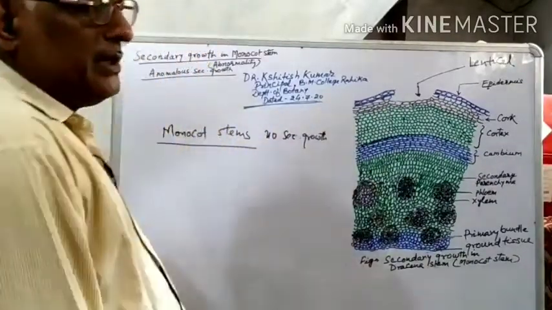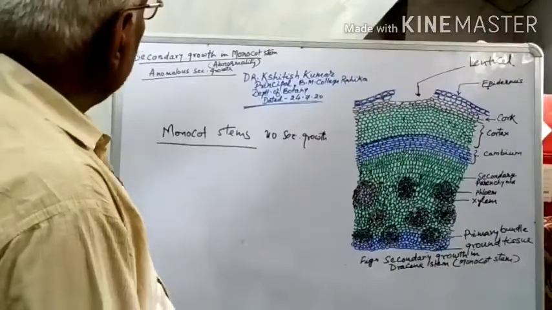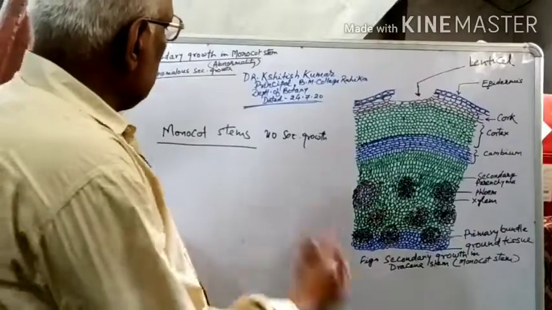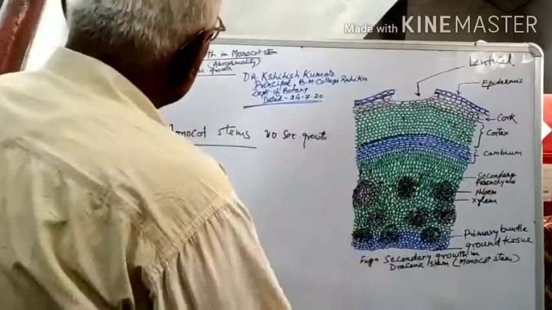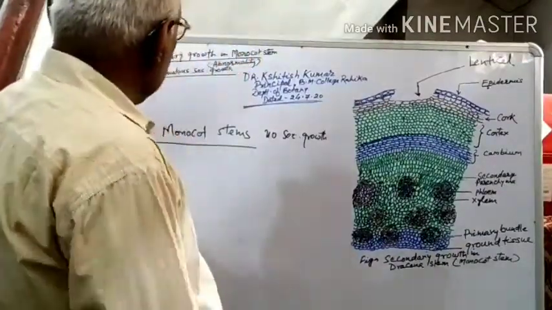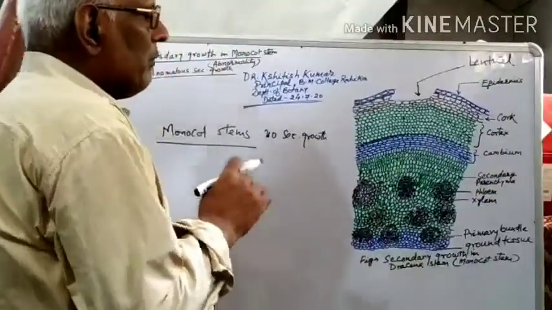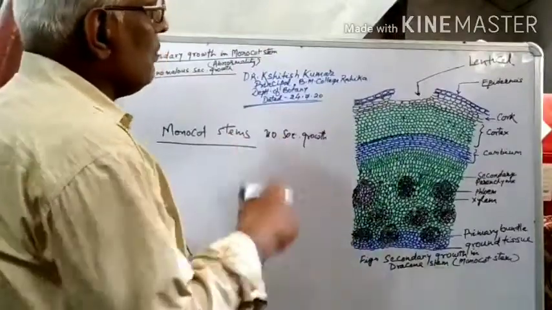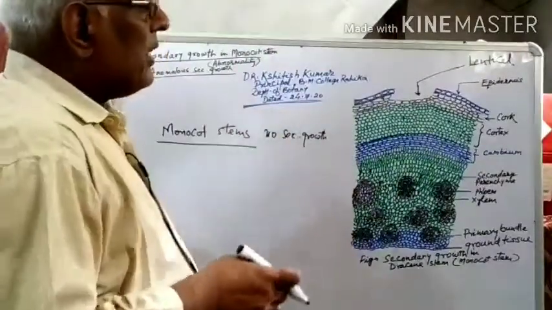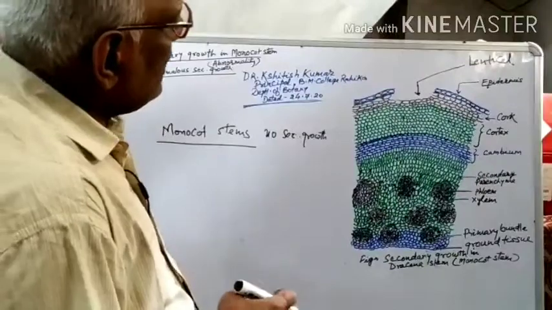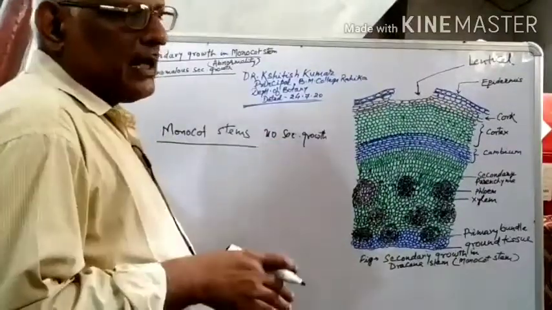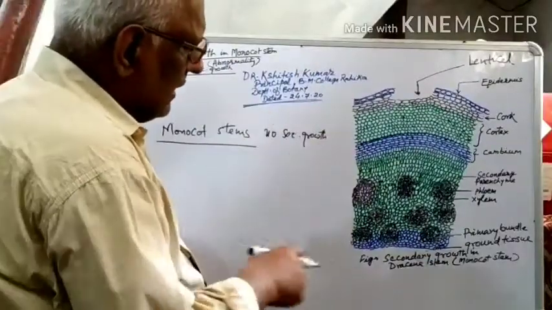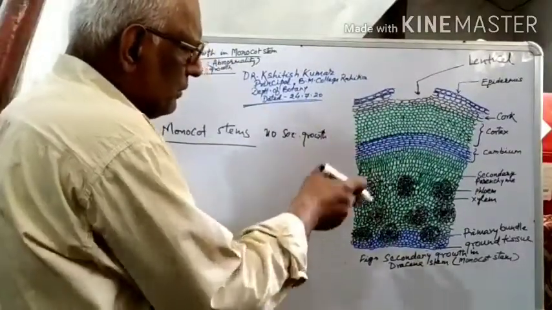A typical example of a monocot stem is maize. You will see that vascular bundles are scattered in the whole ground tissue. There is no demarcation between the cortex and ground tissue, and there is no endodermis or pericycle. So the entire vascular bundles are scattered inside the tissue.